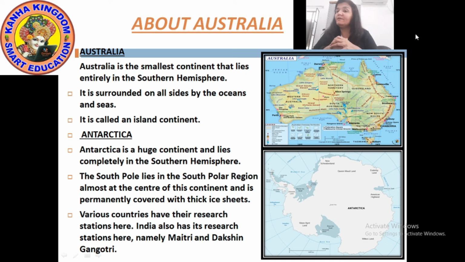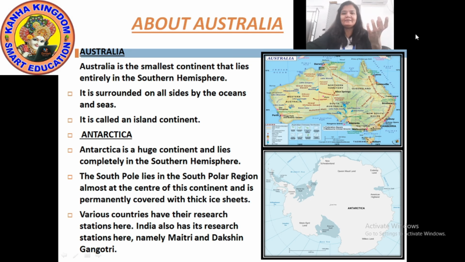Next, we have discussed the lithosphere and all the 7 continents. Can you tell me all the names of the continents? Asia, Europe, Africa, South America, North America, Australia, and Antarctica. There are 7.